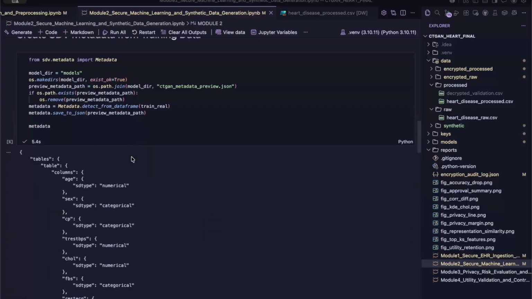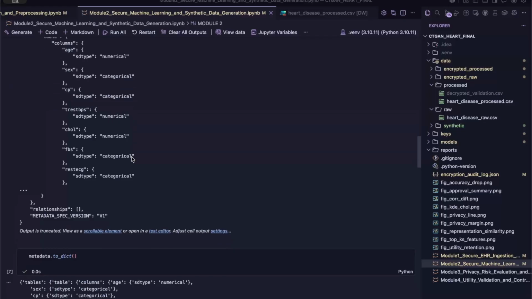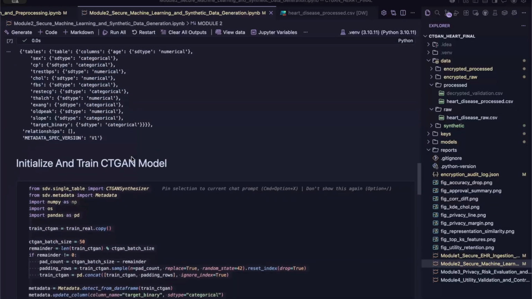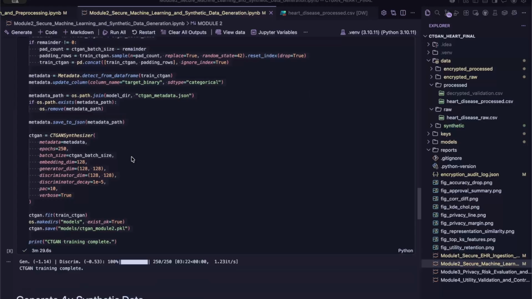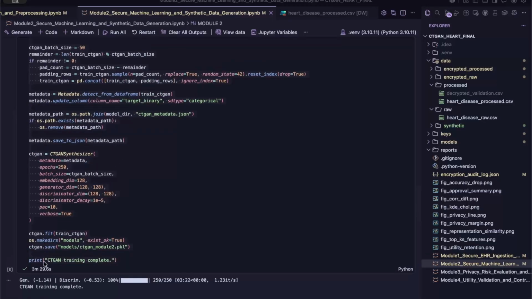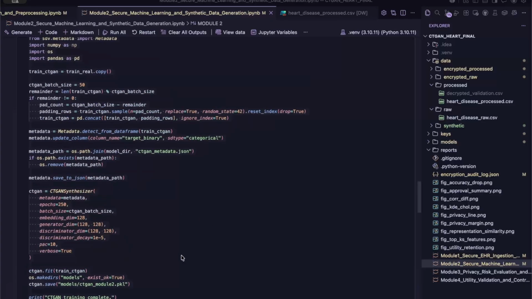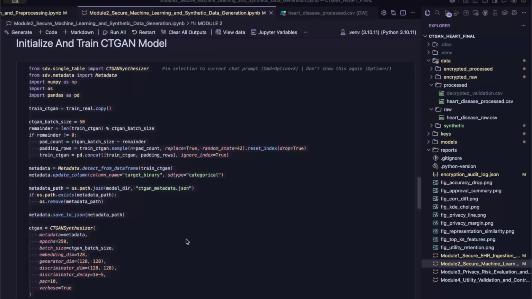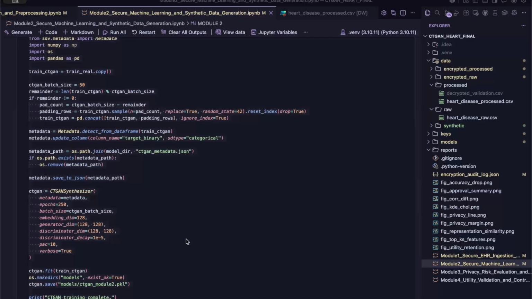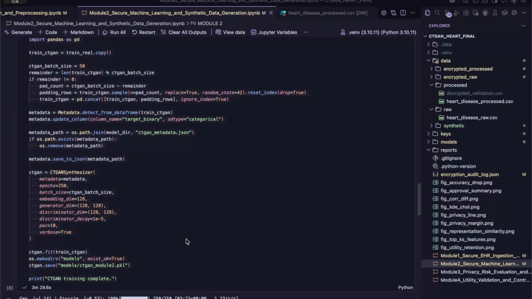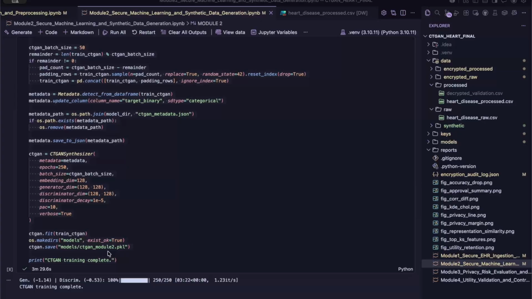during adversarial training. During training, the generator continuously attempts to create realistic synthetic patient records, while the discriminator tries to distinguish between real and generated samples. Through this adversarial learning process, the model gradually learns the relationships between medical features, such as age, cholesterol levels, blood pressure, and disease related attributes. The PacGAN pack mechanism is also applied during training to improve stability and reduce the risk of memorizing individual patient records.